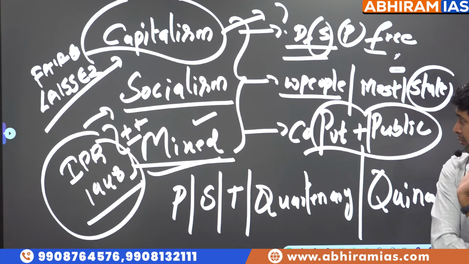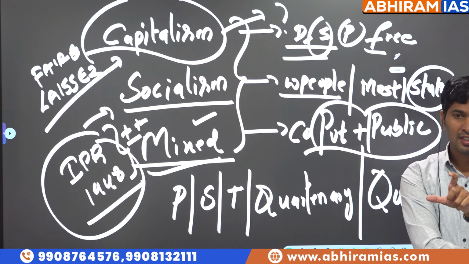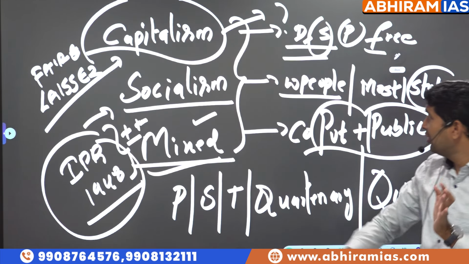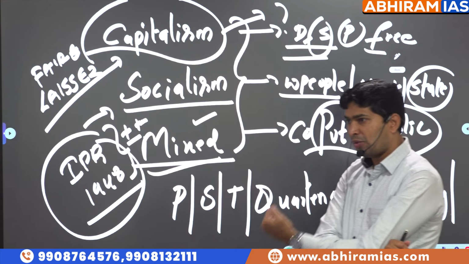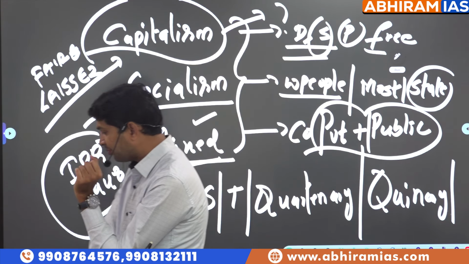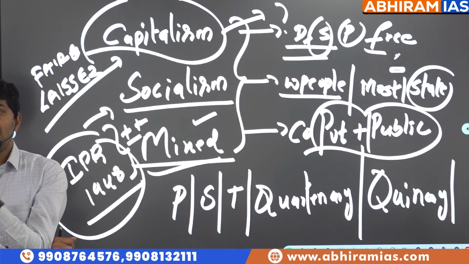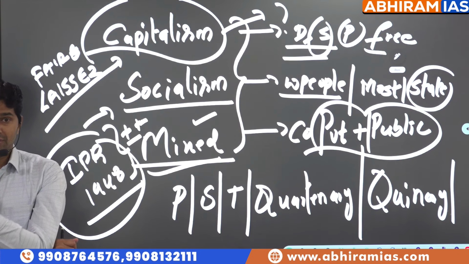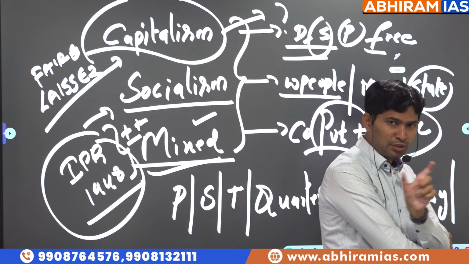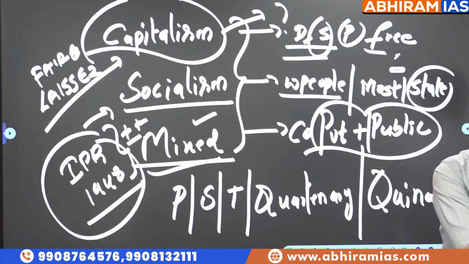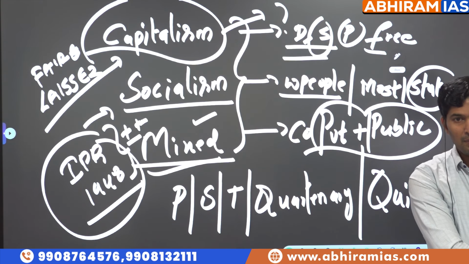So, a previous year question was, which of the pairs are correctly matched? Which of the pairs are incorrectly matched? It was based on these three concepts: capitalism, socialism, mixed economy. Opposite statements were given. Capitalism: the role of the state is maximum in this model of economy. Is it correctly matched? No. Actually it is minimal.